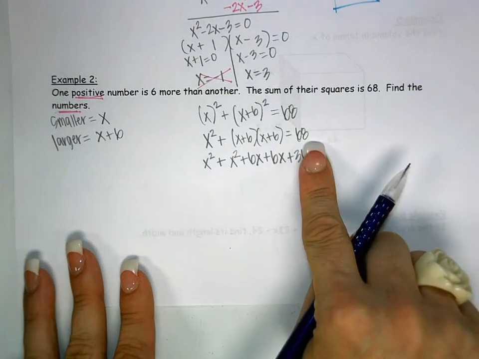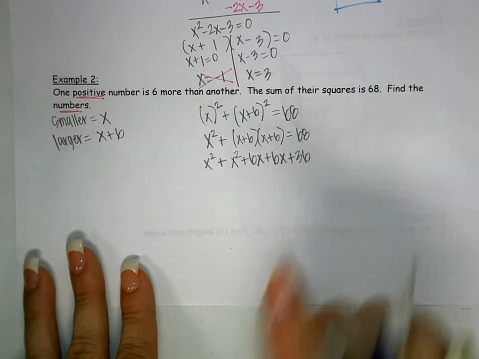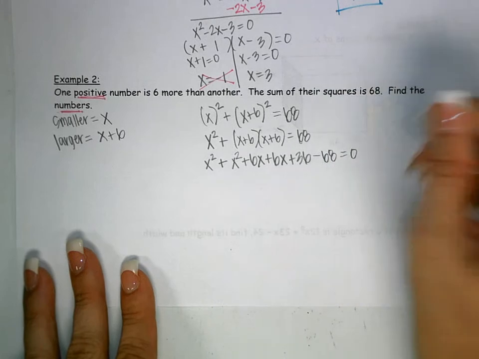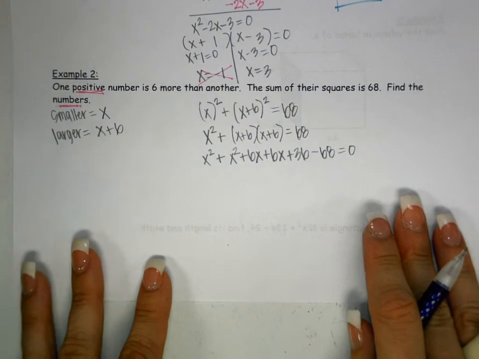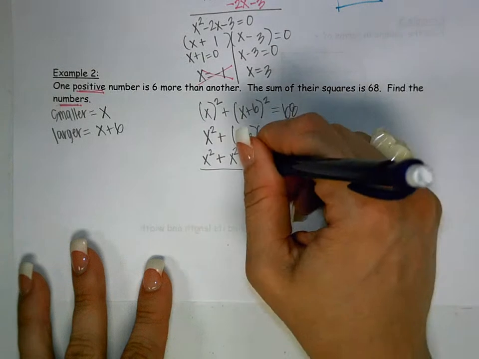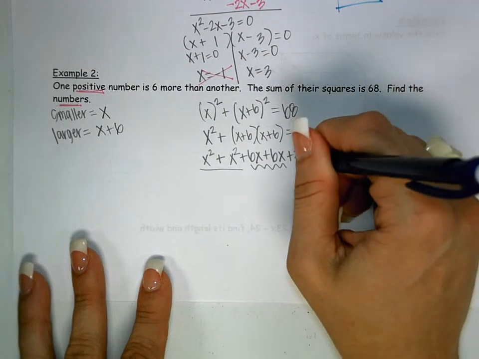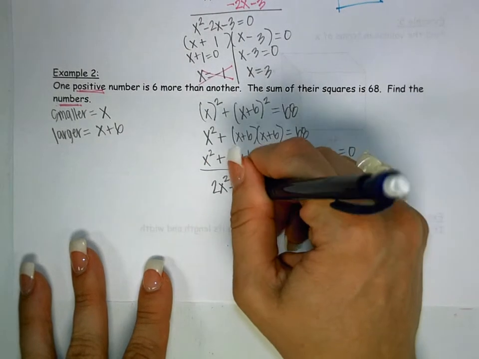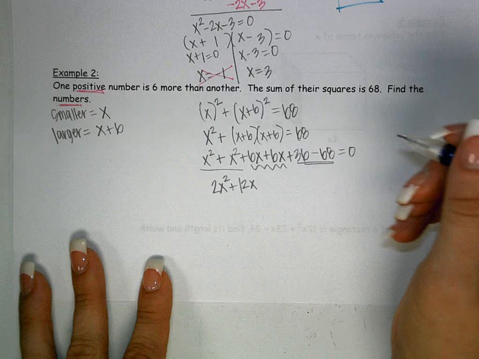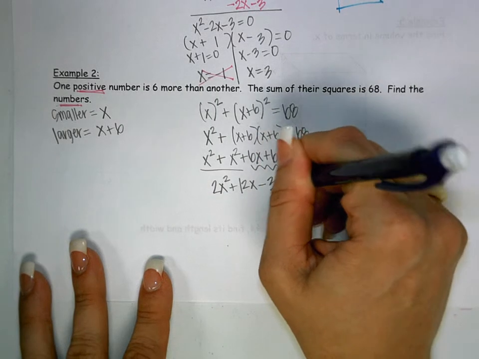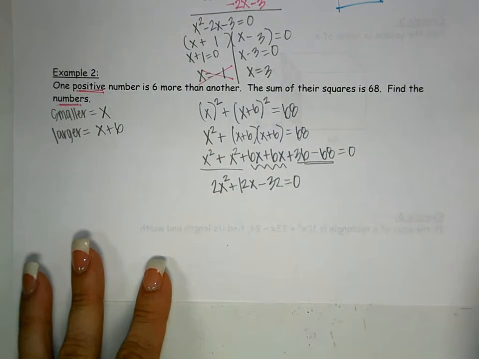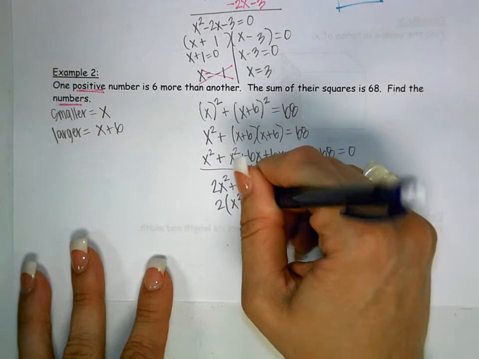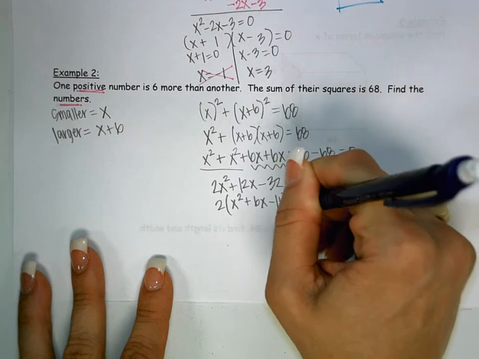Now, do I want this to equal 68? No, I want it to equal 0, so what can I do in the same step? Subtract 68 equals 0. I want everything to equal 0. Then we combine like terms, so put together your numbers, put together your letters. So 2x squared plus 12x, 36 minus 68 gives you negative 32 equals 0. And factor and solve. So take out a GCF first of 2. Left behind we'd have x squared plus 6x minus 16 equals 0.